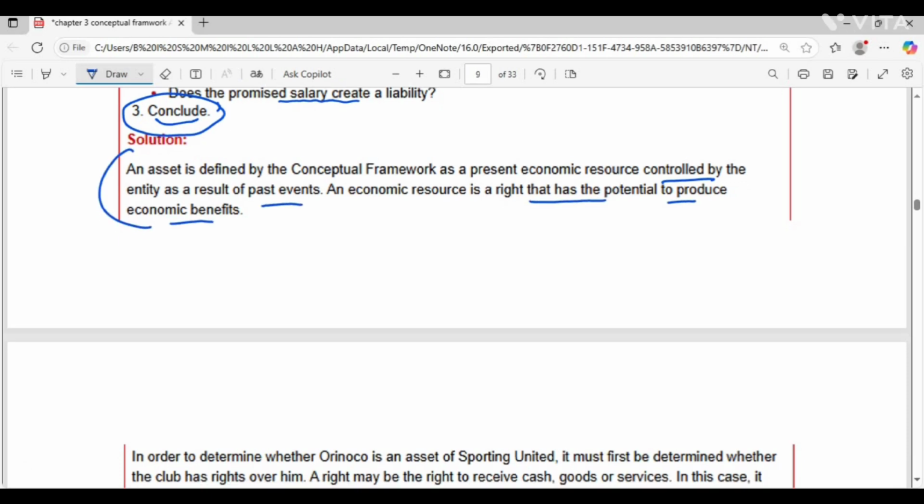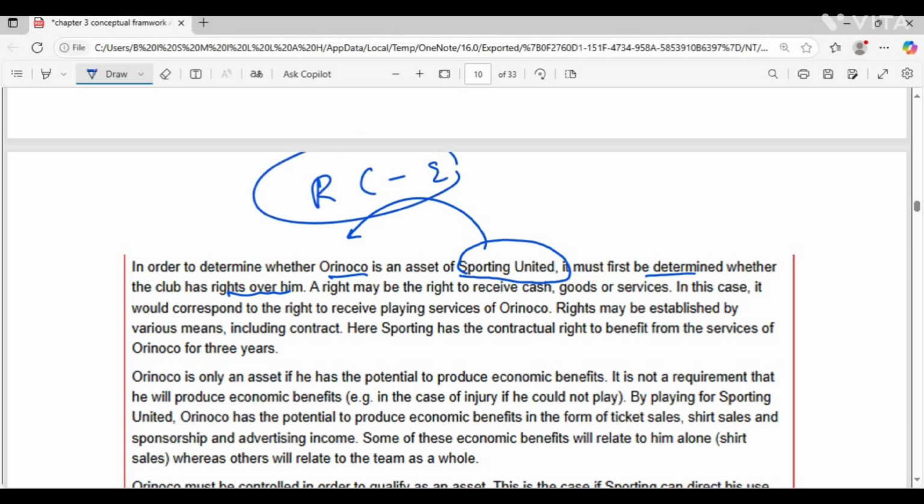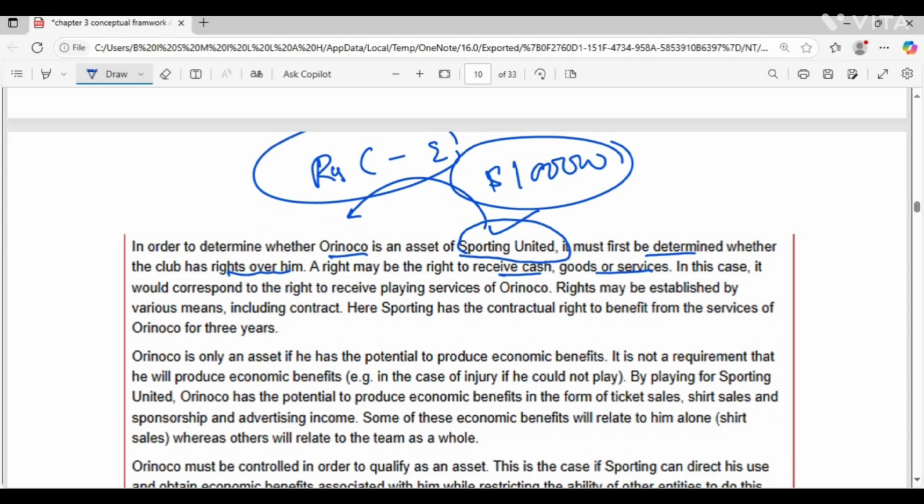Now let's see here. In order to determine whether this player is an asset for this company or not, it must first determine whether the club has the right over the player. If the club has the right over this person and there is control and economic benefit, meaning they have the right, they have control, and they are also getting the benefits, then this is an asset for Sporting United, and they will recognize $100,000 as an asset. Maybe the right to receive cash, goods and services; in this case it corresponds to the right to receive a claim. Let me write it here. You will do it by yourself. Okay, just take a screenshot from here.